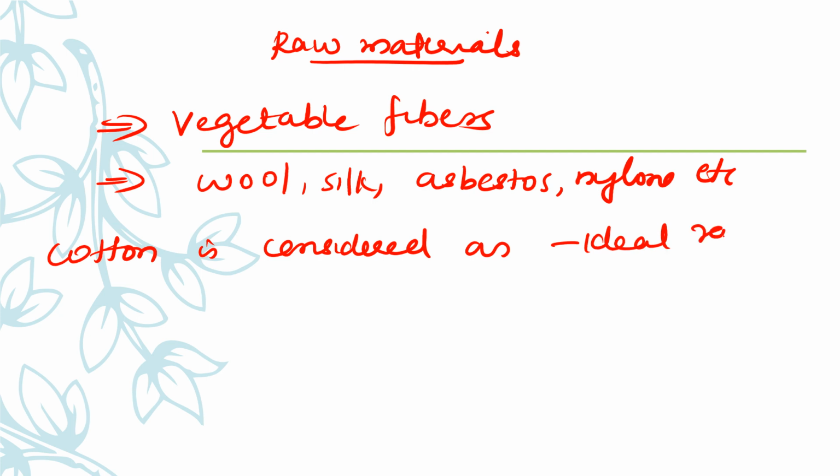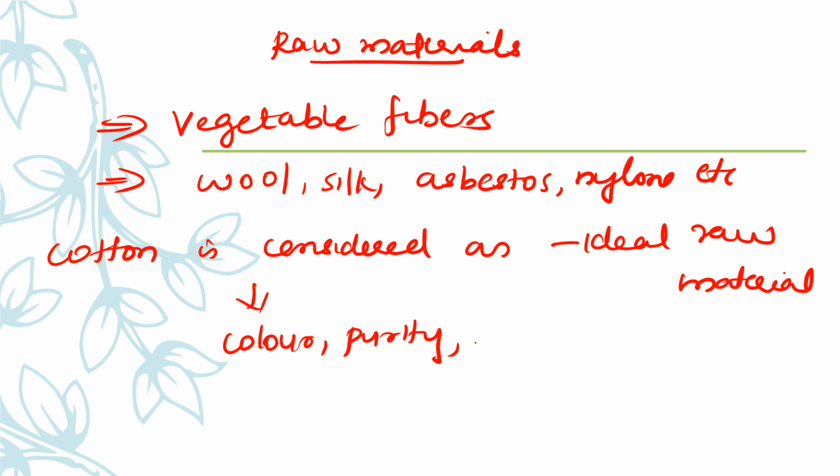So what is the ideal raw material? Cotton is considered the ideal raw material for paper manufacturing because of its color, purity, durability and folding strength. But as the price is very high, only the secondary cotton fibers in the form of rags are used, like from tailors.